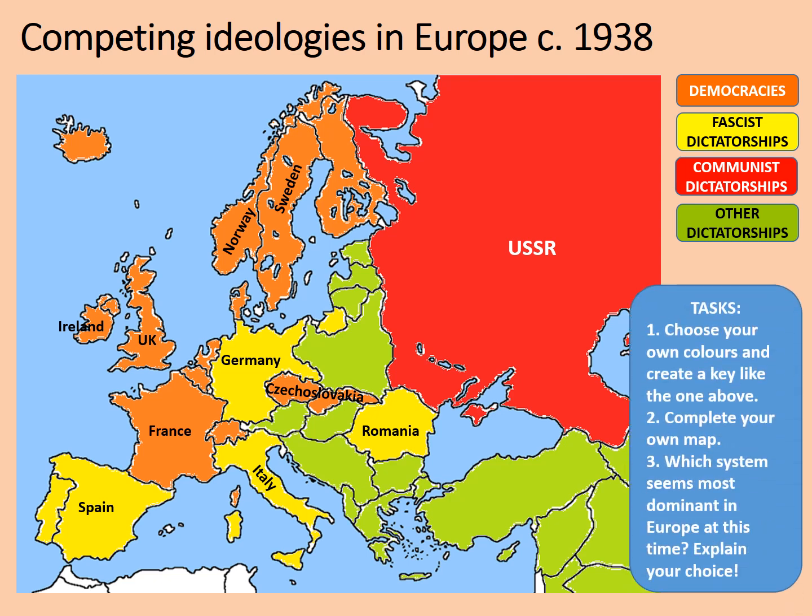All right, your tasks then. Firstly, choose your own colours and create a key like the one above. Secondly, create your own map. And thirdly, in your view, which system seems most dominant in Europe at this time? Explain your choice. You can pause the video while you complete that.